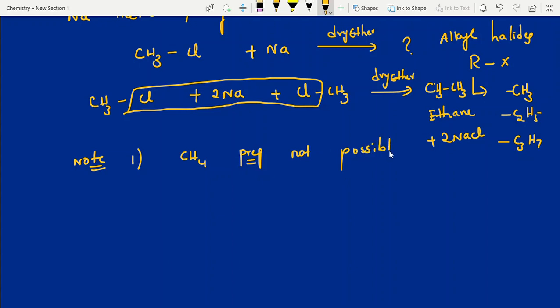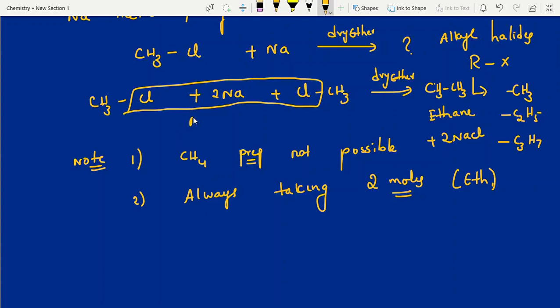Not possible. The reason behind it is that we are always taking 2 moles. 2 moles means it starts with ethane, propane, and so on. That's why methane is not possible. Here, suppose n equals the number of carbons in the alkyl halide; the product has 2n carbons, so you always get ethane onward.